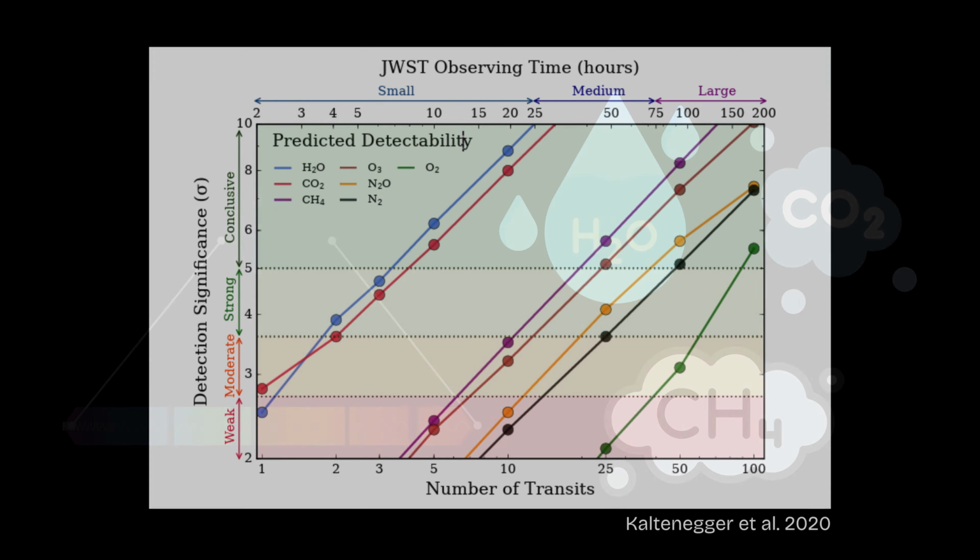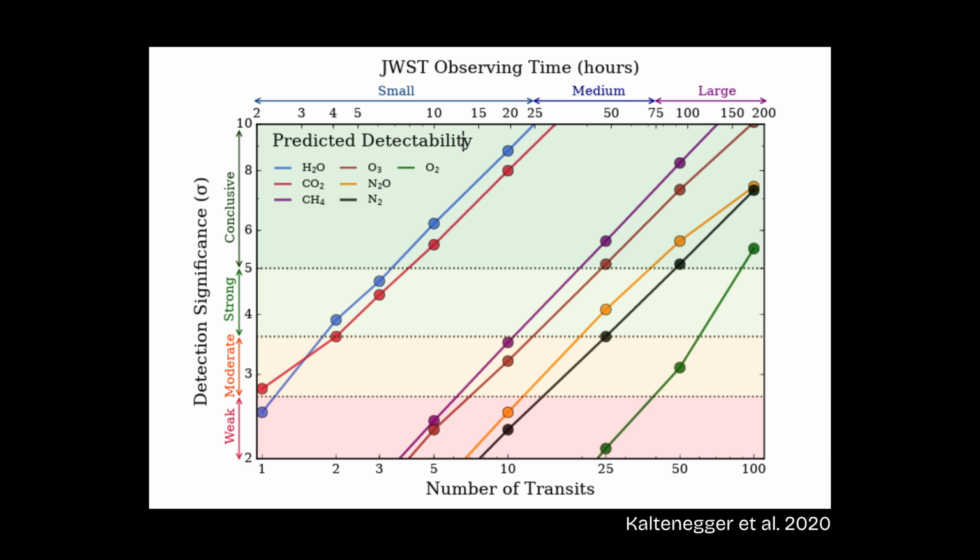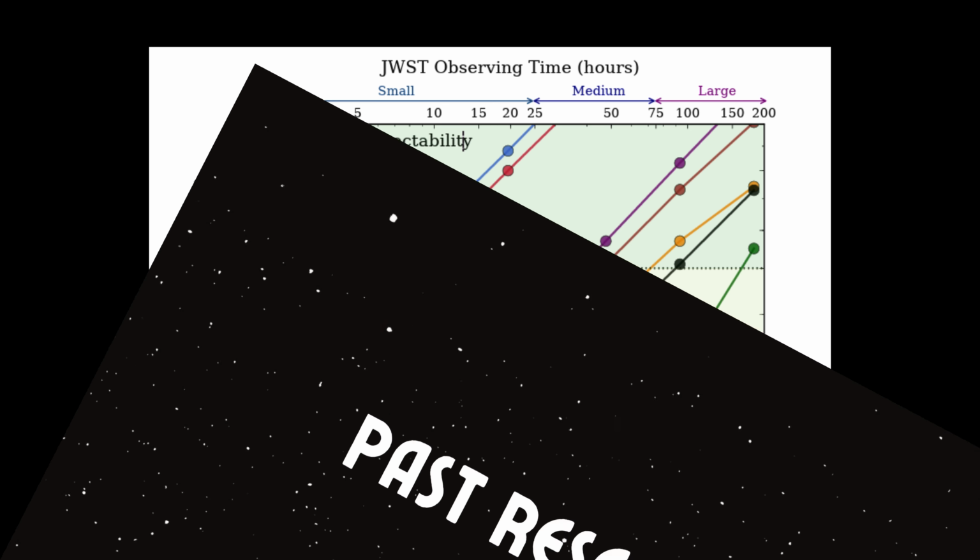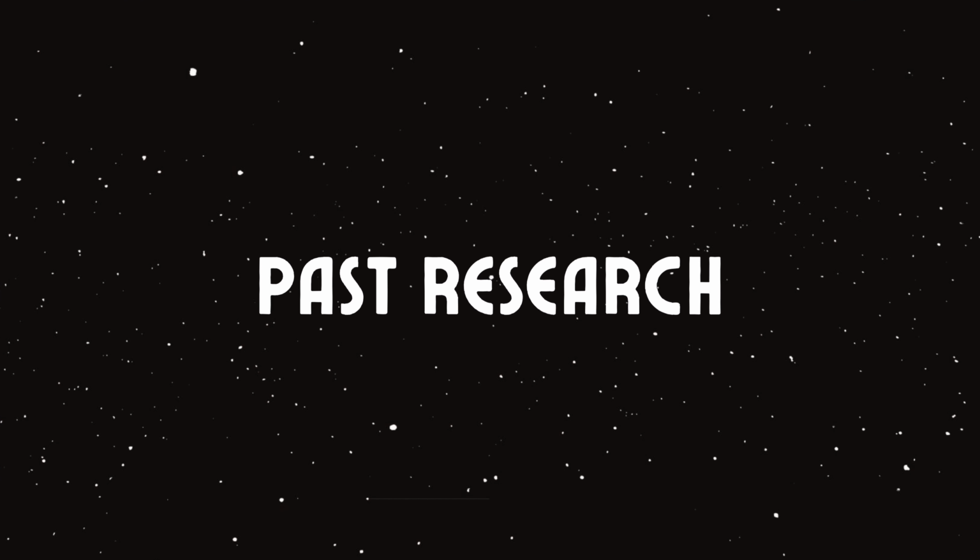In fact, recent research shows that even a small amount of James Webb Space Telescope observing time could detect these biosignatures on planets orbiting white dwarfs. So if these white dwarf planets are so great, what's stopping us from studying them?